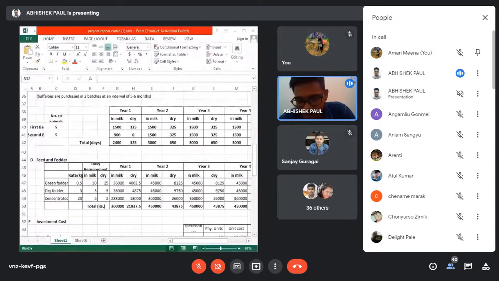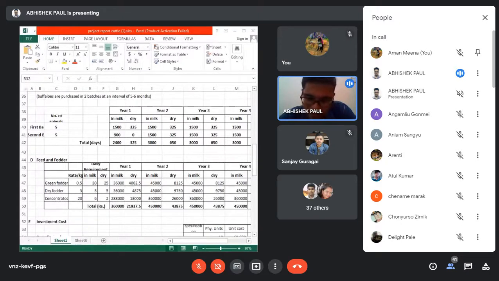If suppose one person wants to start a dairy farm with 10 or 20 or maybe 50 cows, and for that purpose wants to take a loan from the bank, then for getting the loan you need to submit one project proposal for at least 5 years. Then the bank will evaluate your project, and based on this project they will sanction the loan amount.